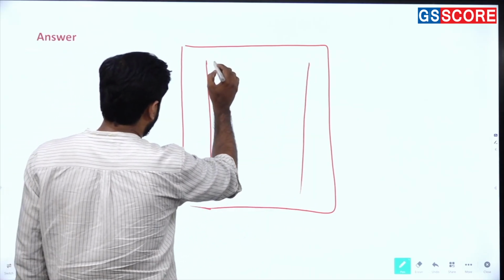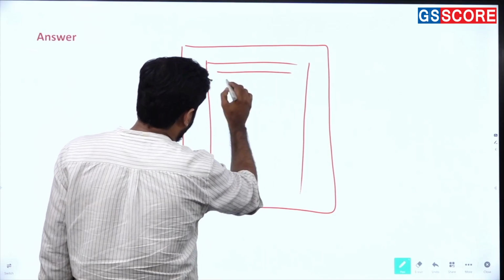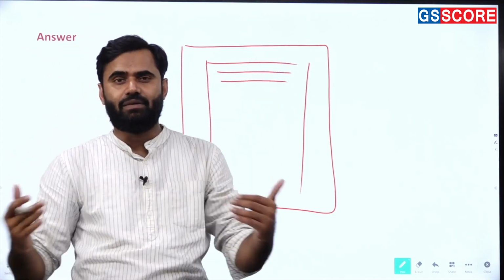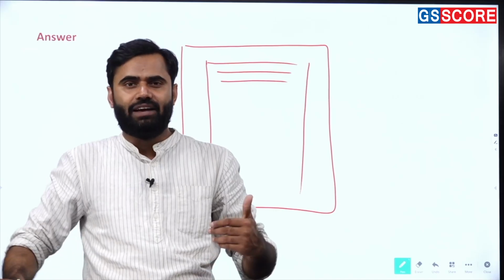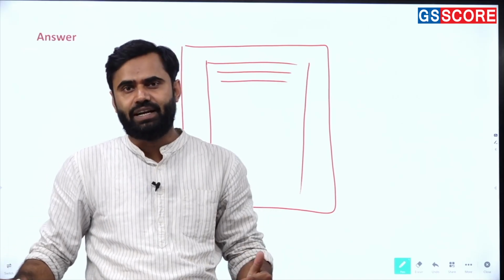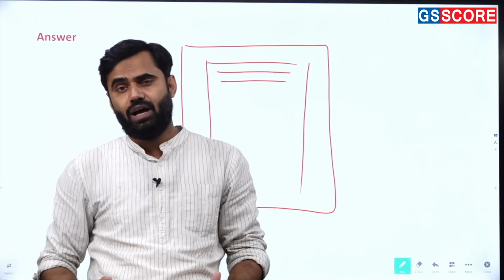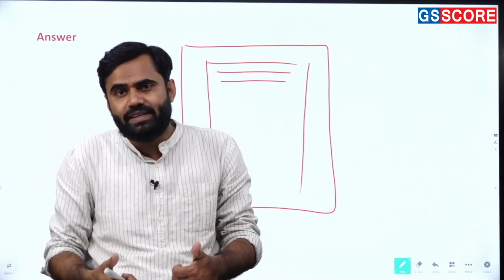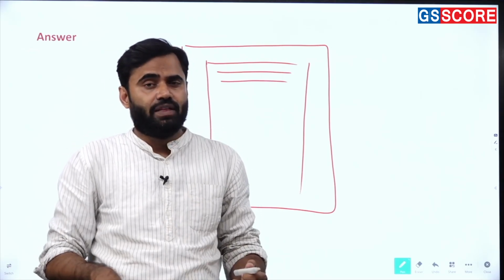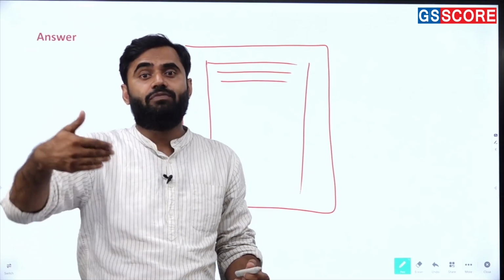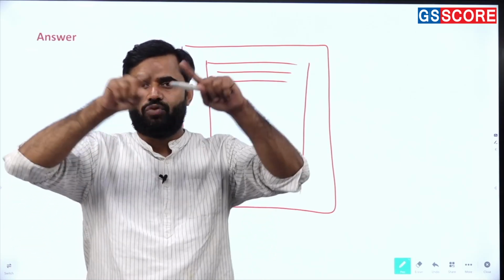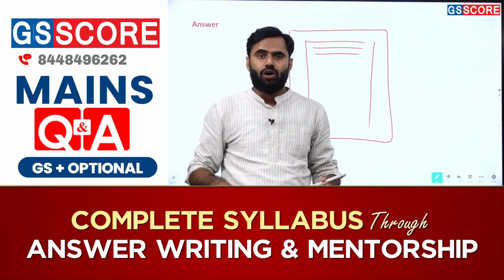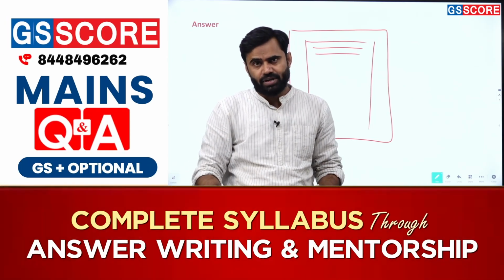We have to use our space properly, and we have to use the headings and subheadings, and we have to use the concept clarity, the factual accuracy, and the logical arguments, and we have to adopt the way of presentation, and we have to focus on the structure of the answer, and we have to focus on the language. Getting my points?